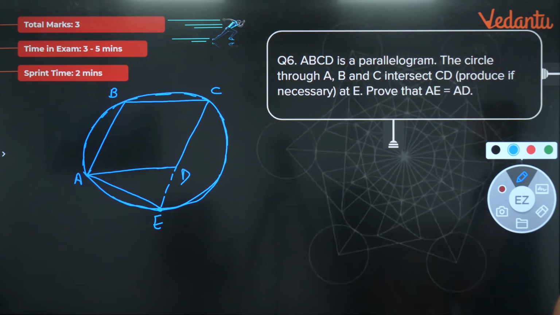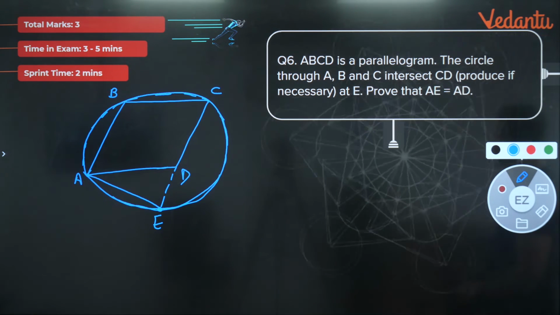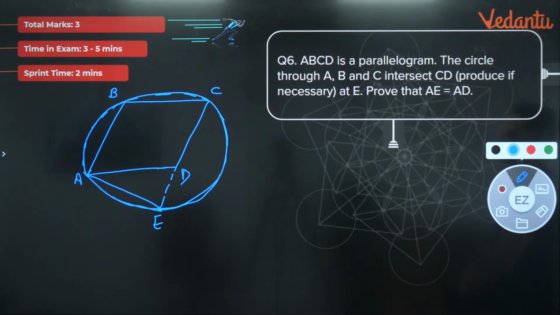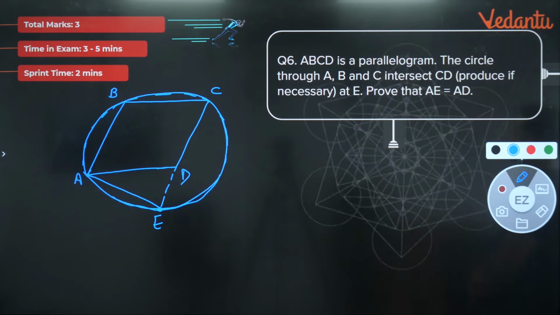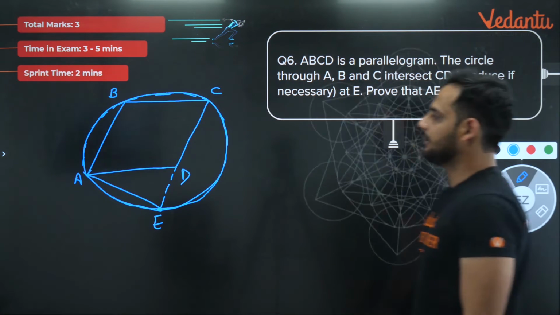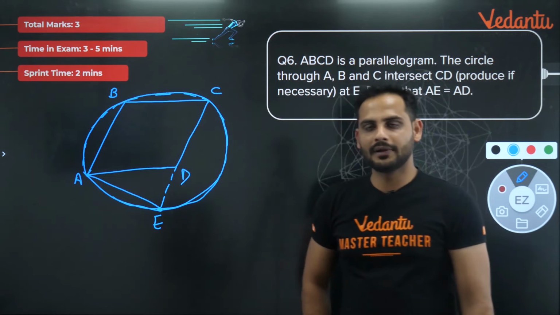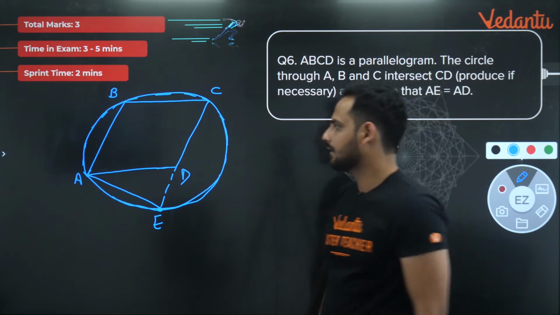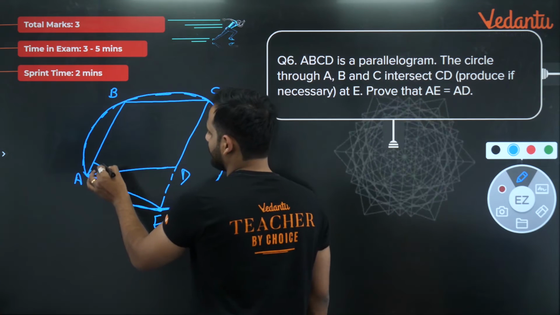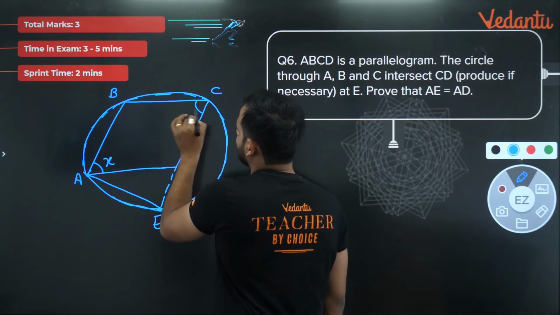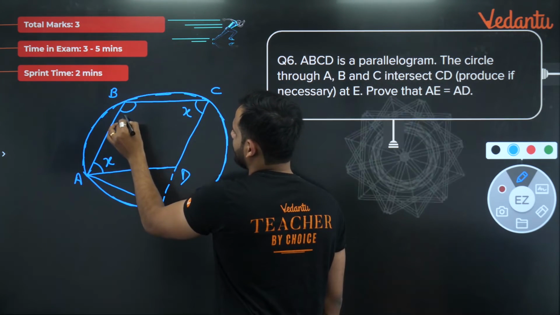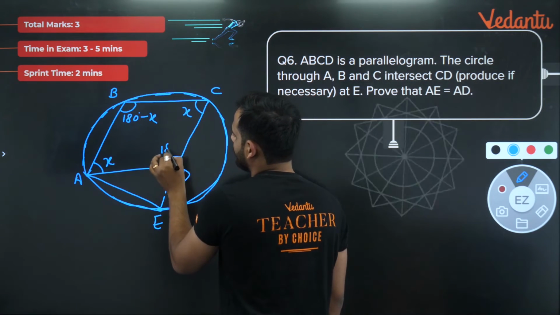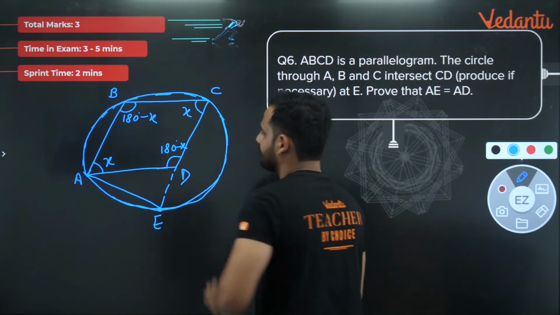This is the question. Now don't worry, the question is very easy. How can you do it? First thing, let us recall the properties of a parallelogram. We know in a parallelogram, the opposite angles are equal and adjacent angles are supplementary. So if this angle is X, this angle will also be X, and this adjacent angle will be 180 minus X, and this angle will also be 180 minus X.